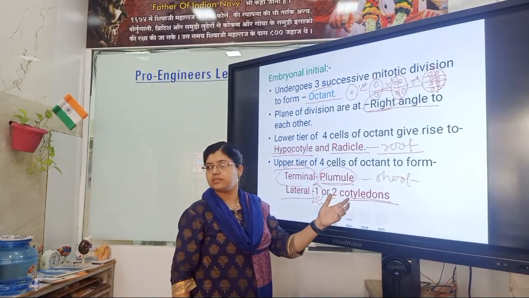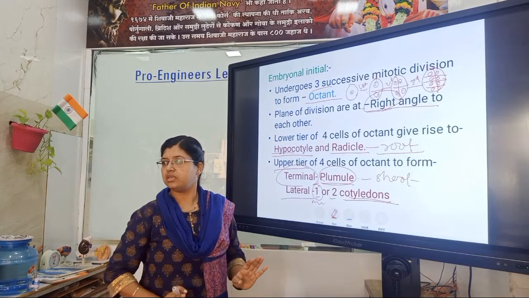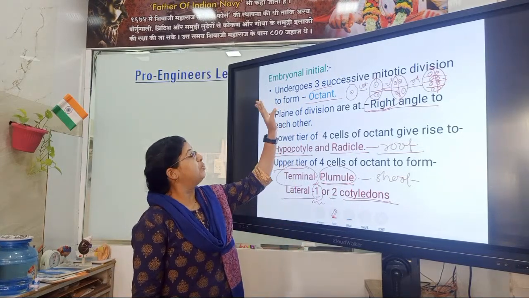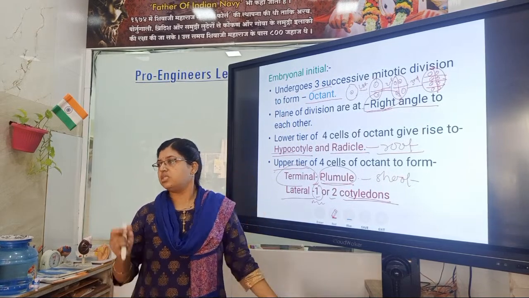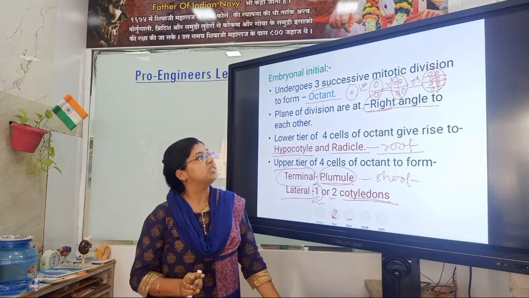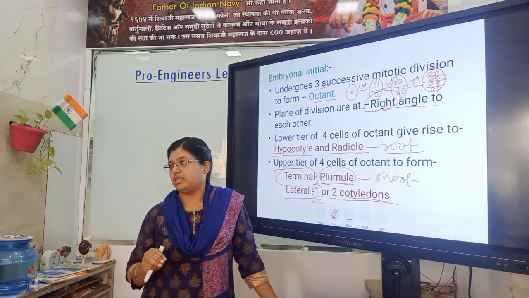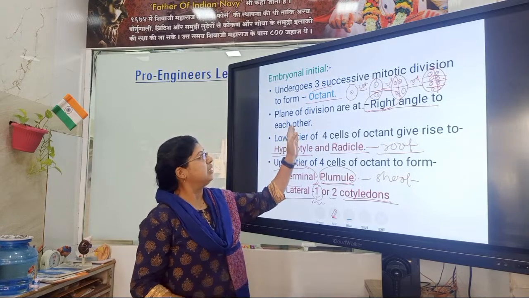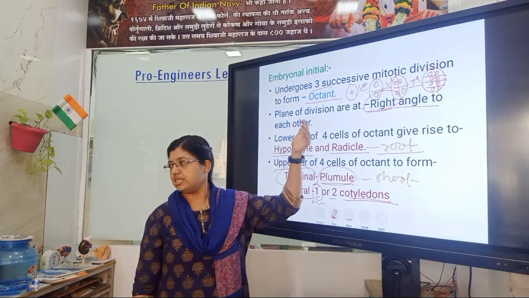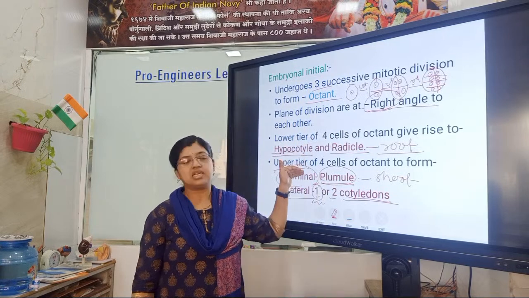Clear? Yes, ma'am. In embryonal initial, what happens? It undergoes 3 successive mitotic divisions to form octant. The plane of division is at right angle to each other, correct?